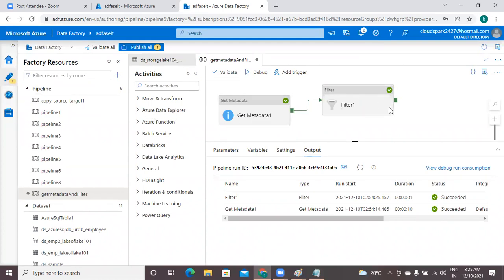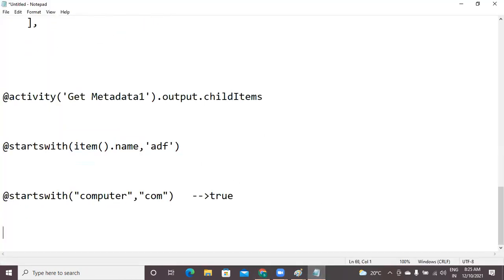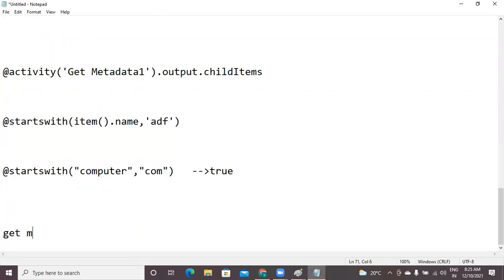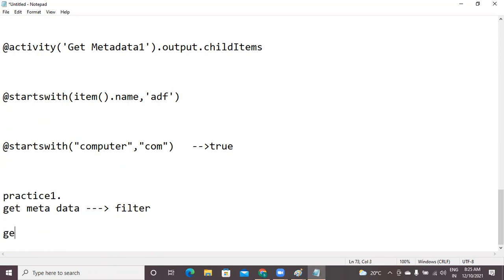So this is your first practice. What we have done is only get metadata and then filter. This is your practice number 1. Now independently we will see, as part of practice 2, get metadata.